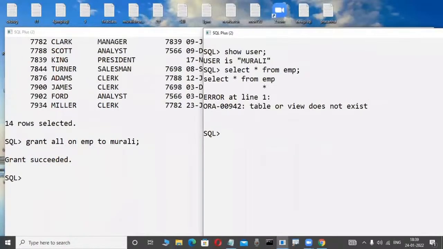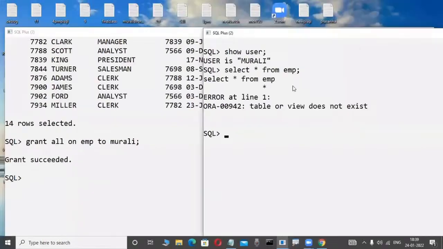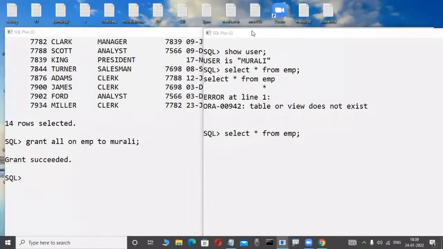Now, can the employee Murali try to access the Scott user's EMP table? Possible or not possible? Maybe I'm typing like this: Scott, select star from EMP, like this only. Anybody guess? Possible or not possible? Very good. So many fellows are in our class. I am also a first-time newcomer, and I am also thinking like that.